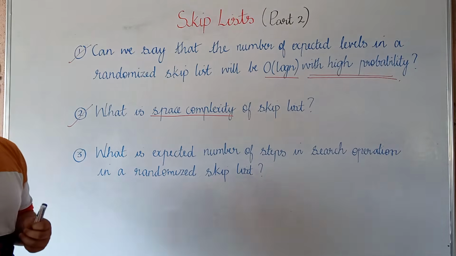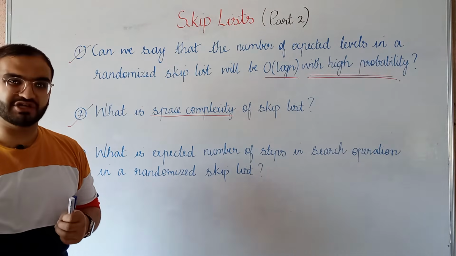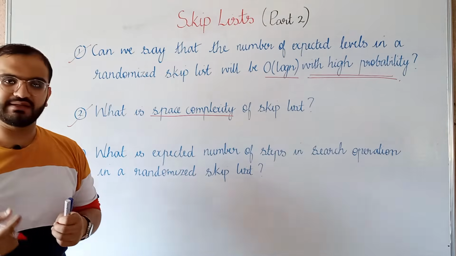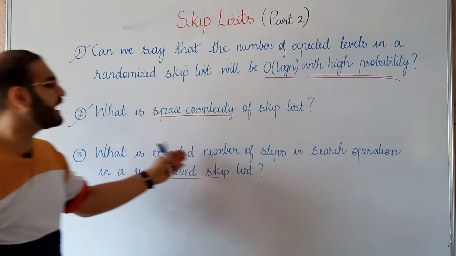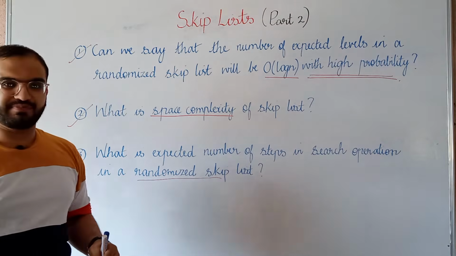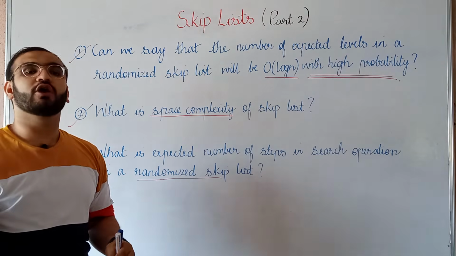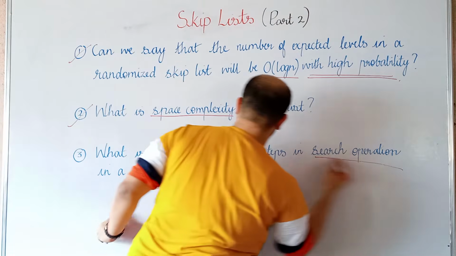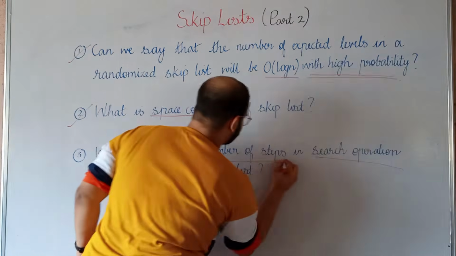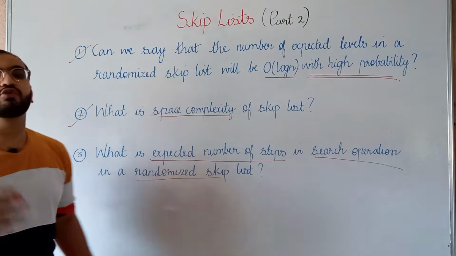In such a scenario, if we are trying to search for any element in a randomized skip list, what are the expected number of steps required, or what is the cost of that search operation? We will try to find this out using a proof as well.